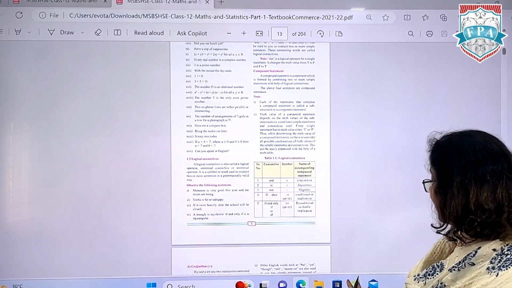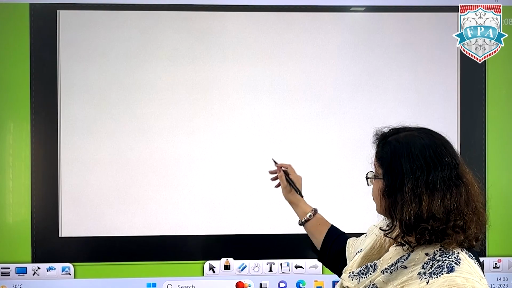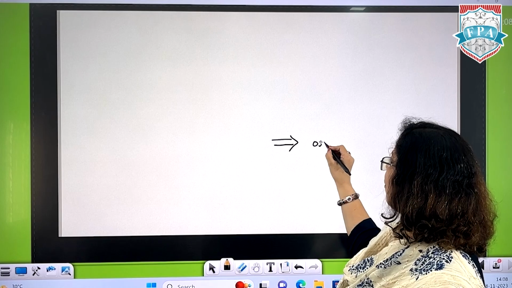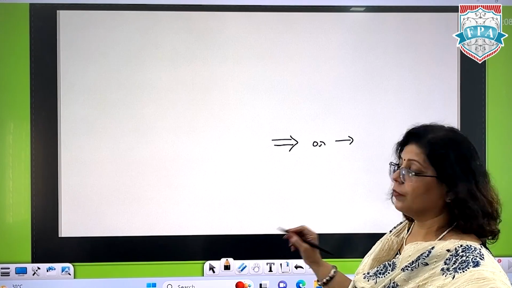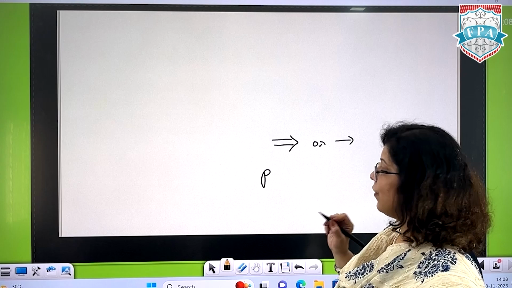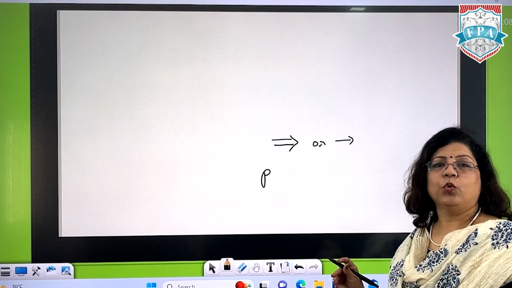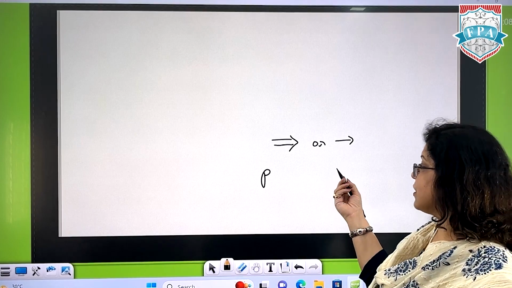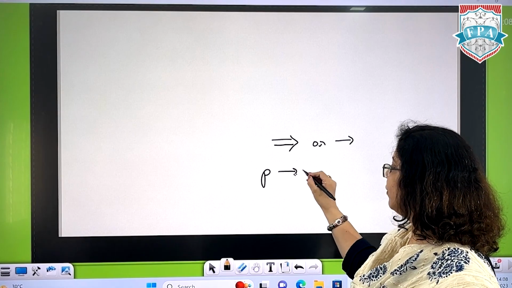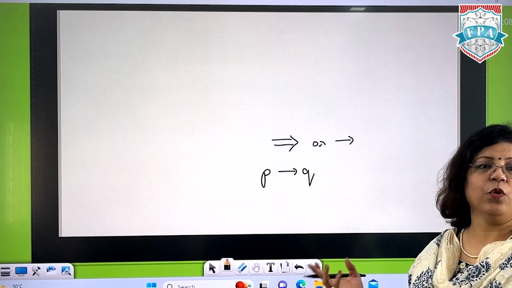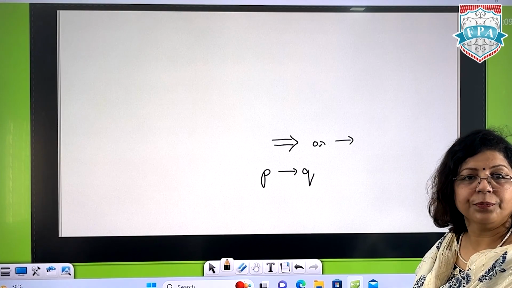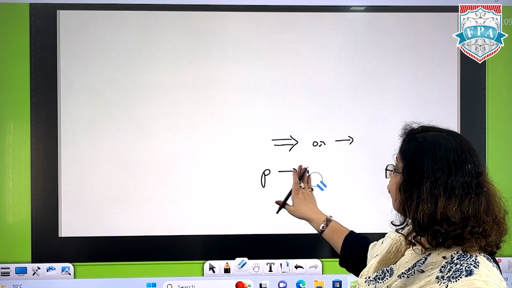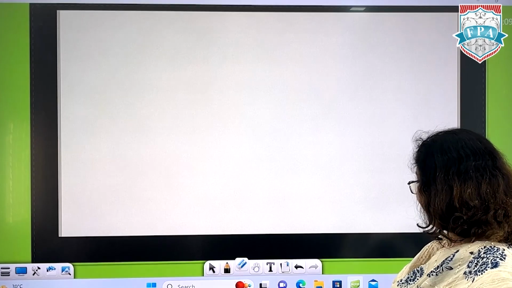To denote this "if then", we use the implication sign, double arrow or simple arrow. So first statement will be given as P. So if you work hard, then P is "you work hard", and then the result will be good. So Q will be "the result will be good" or "the result is good". So this is conditional, which we are going with as the fourth connective over here.